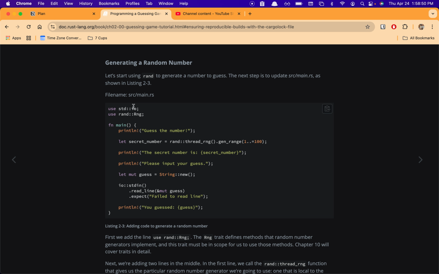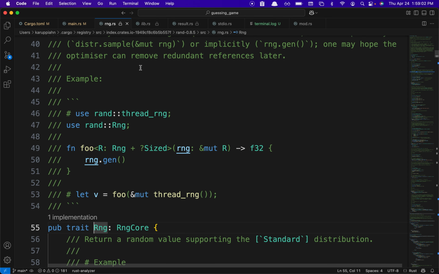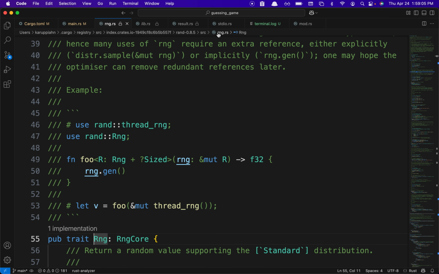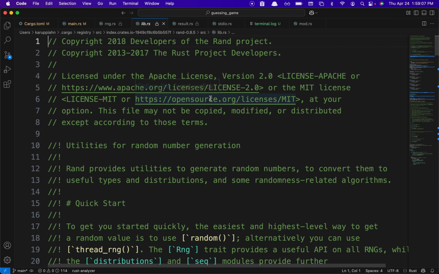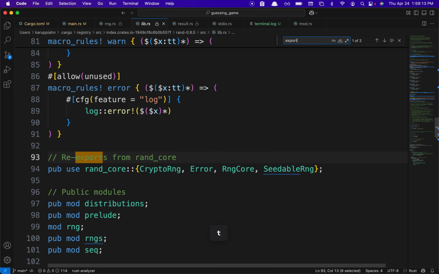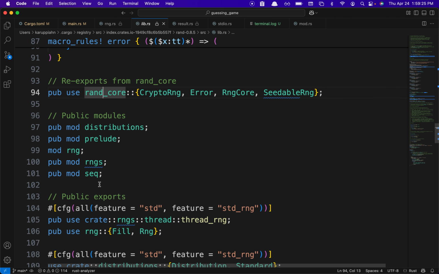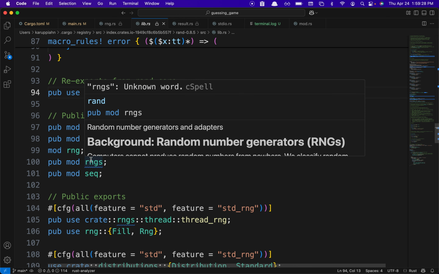So this is part six of learning Rust from scratch, and I'm looking at generating a random number. They're basically using this thing called RNG from the rand crate. I think RNG is part of the rand crate, and as you can see here, it's part of the library. They're exporting things like rand core and the module range. And I think there are also random number generators, RNGs.